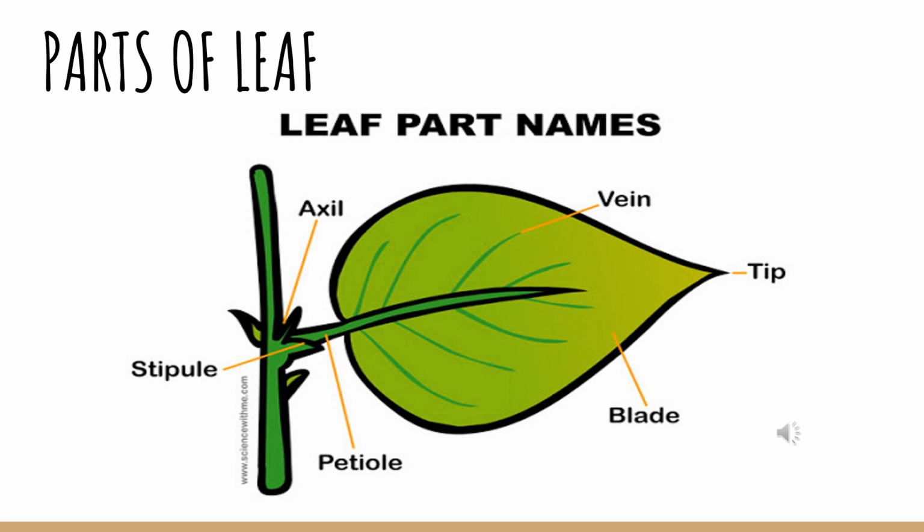Petiole. The small leaf stem which is connected with the plant stem is called as petiole. Stipule. At the base of the petiole, in many plants, there exists a pair of outgrowth which is called stipule.